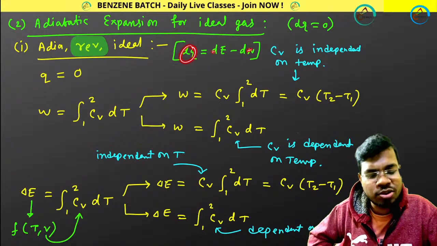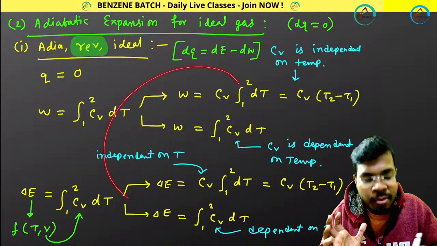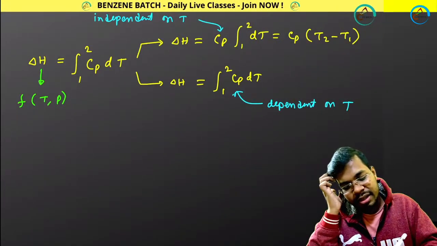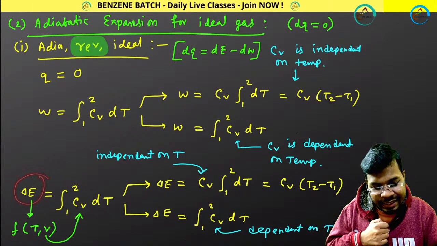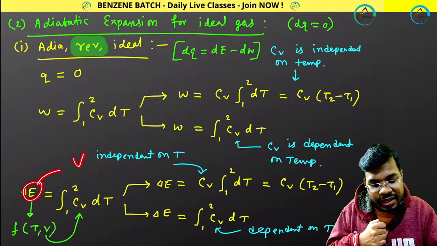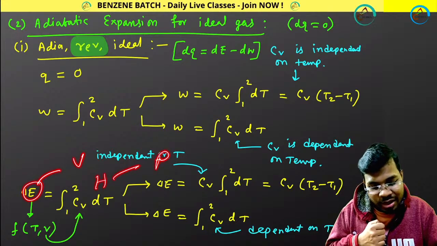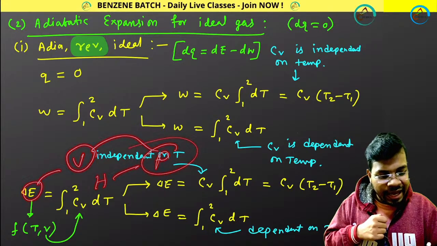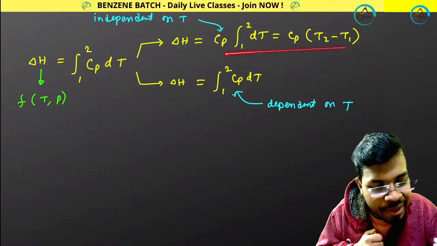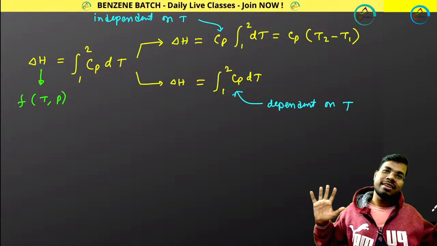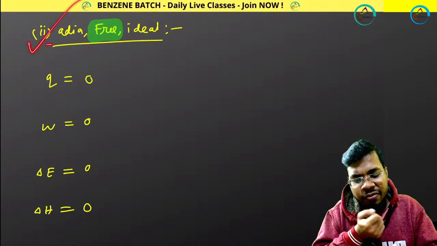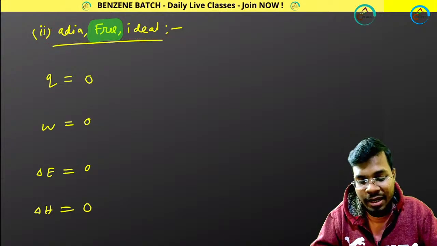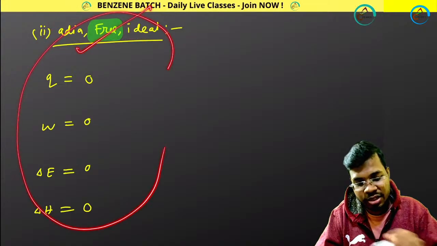So apply this concept to remember. Similarly, delta H will be what? I told you, E belongs to V, H belongs to P. So instead of V, just put P. Here it was Cv, you just need to put Cp. That's all. Got it? Next one. Adiabatic free, I am not talking about that. Sorry, it is ideal gas.